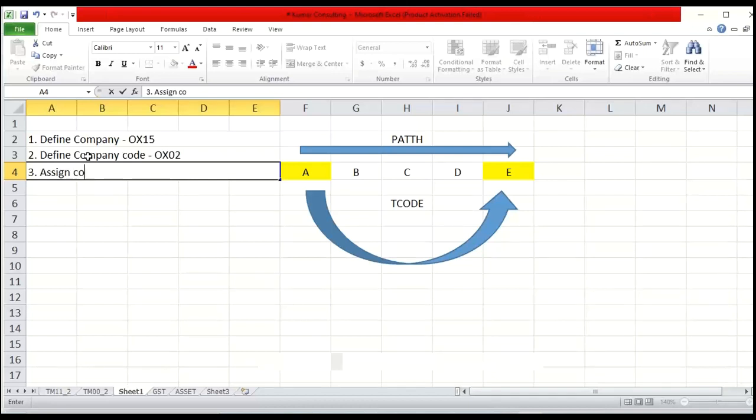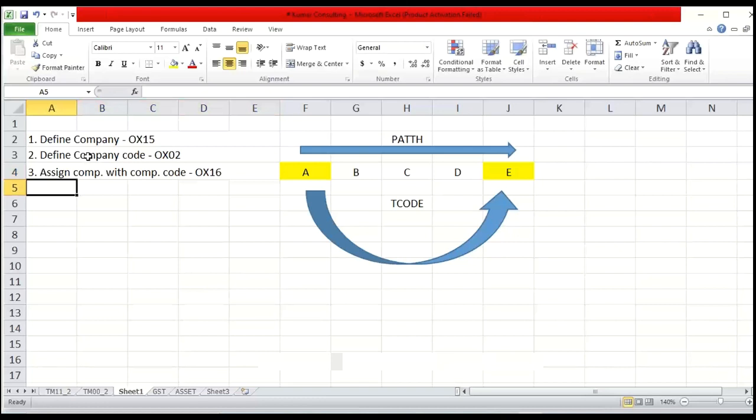Assign company with company code. OX16 is the transaction code. Why do we have to assign company with company code?